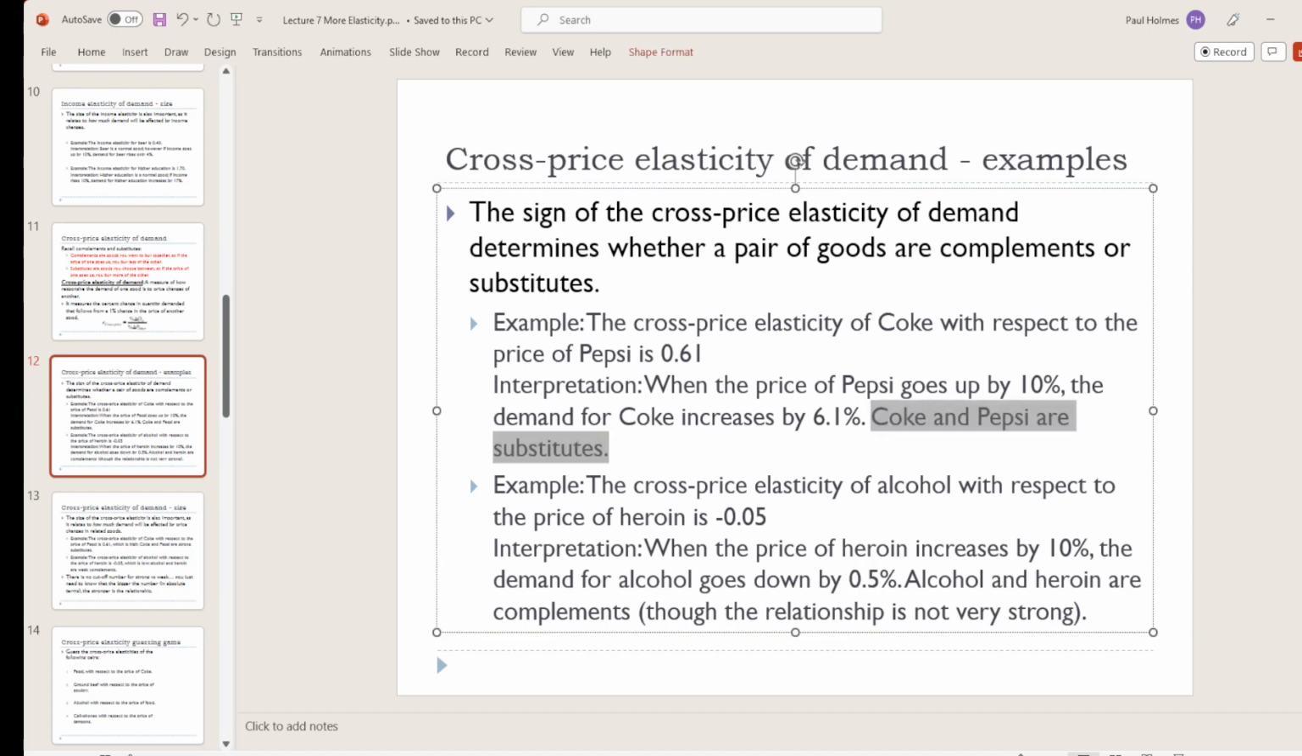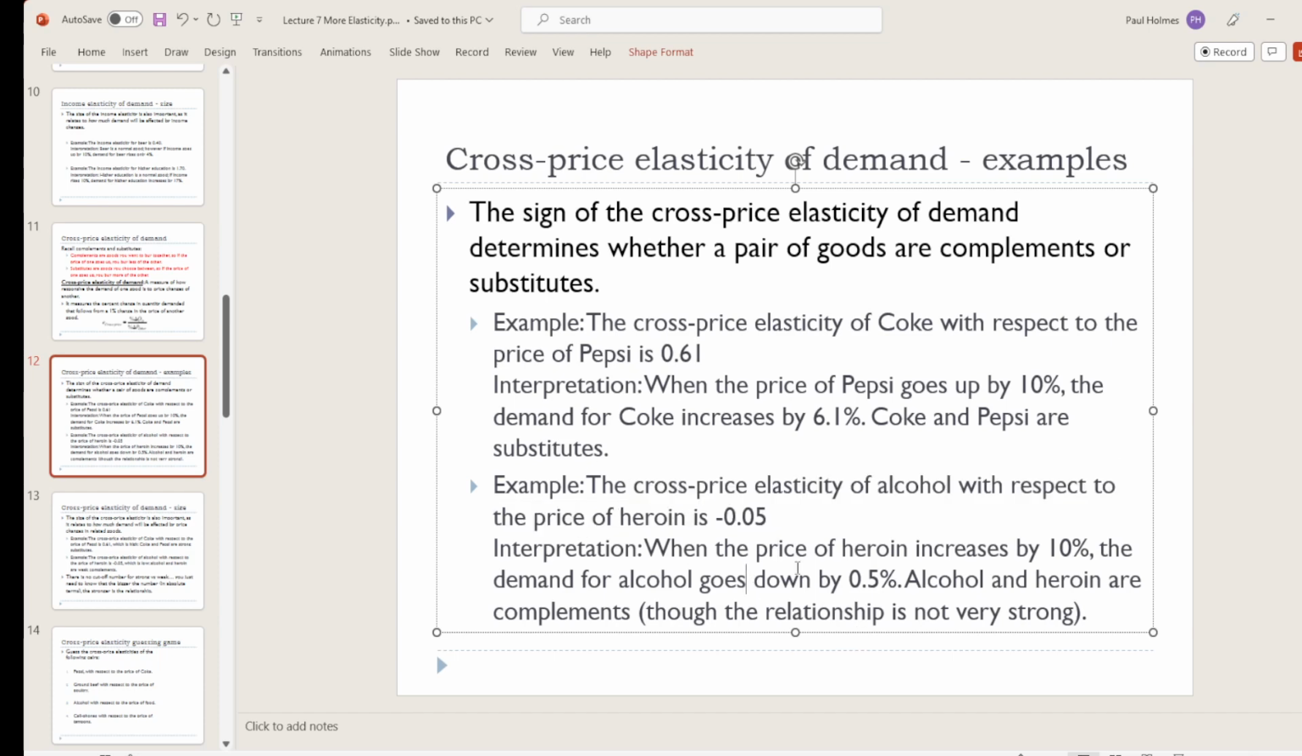Of course, you already knew that that was the case. Coke and Pepsi are very strong substitutes for one another. And so what you should learn from that is 0.61 is going to be about as high a cross-price elasticity as you're ever going to see. Because what goods do we have that are better substitutes for one another than Coke and Pepsi?